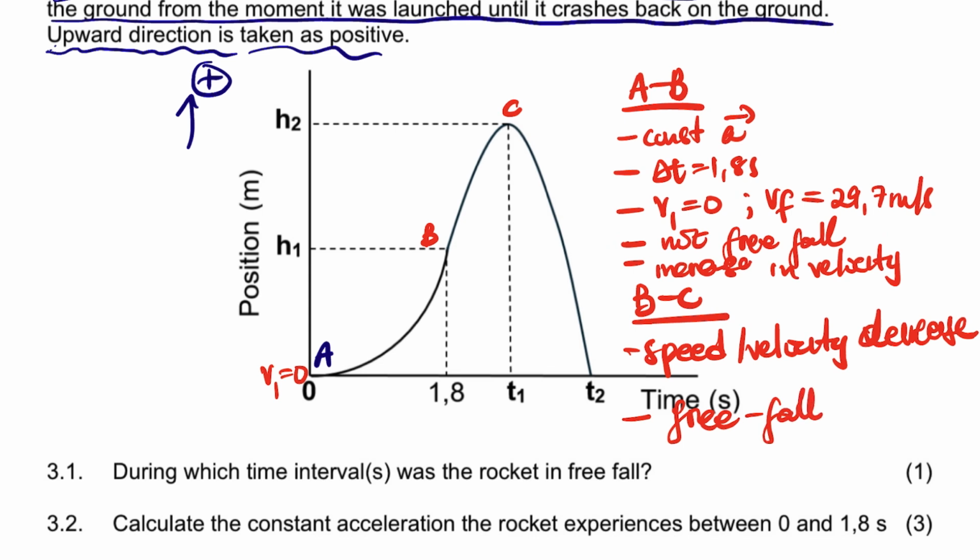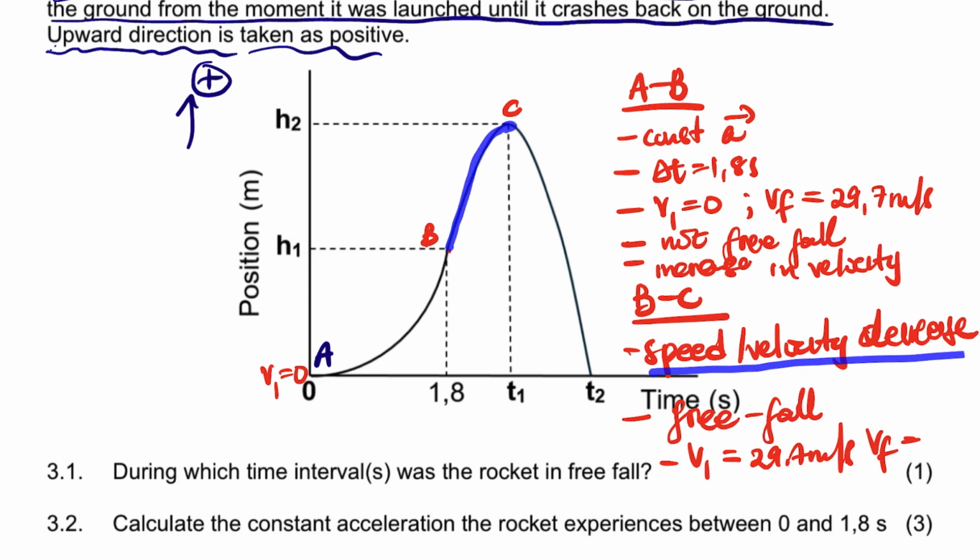So it was only the gravitational force acting on it. And then the initial velocity from B to C is the velocity at B, which is 29.7 meters per second.